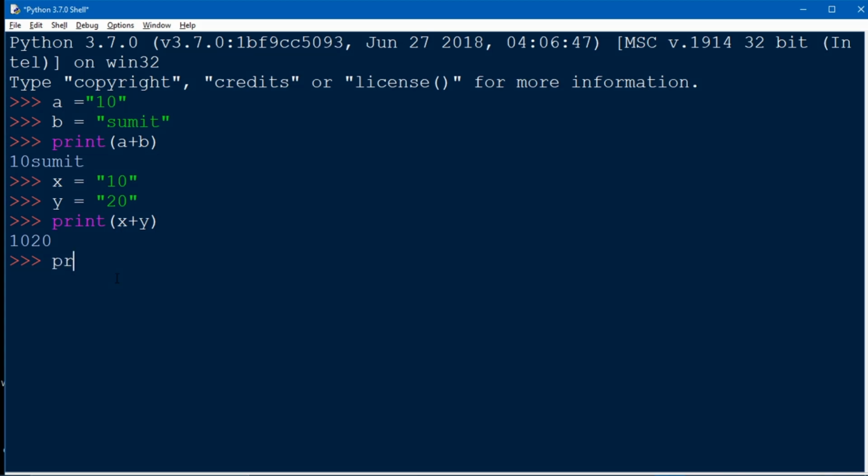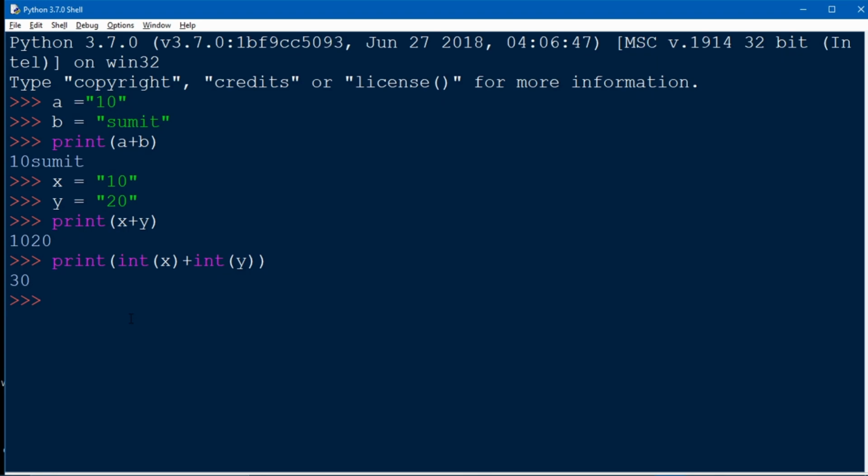For summing up the actual numbers, we have to typecast our data type. So here we have to write int of x and int of y. It is used for changing the data type. Okay, see, we get the output 30, the sum of x and y.